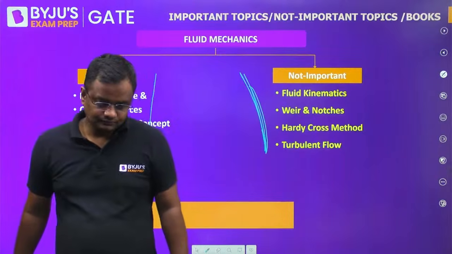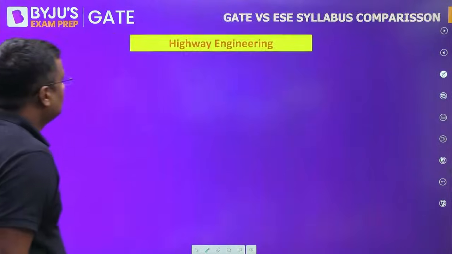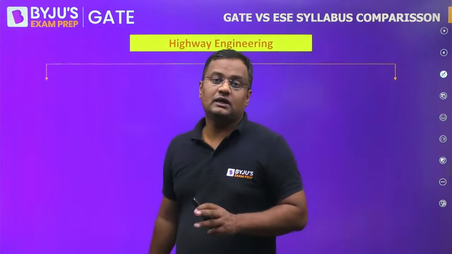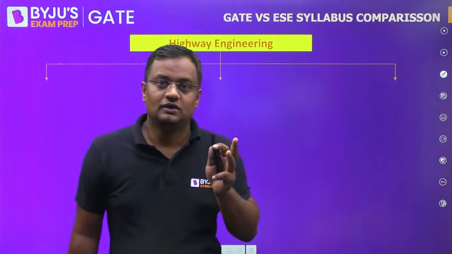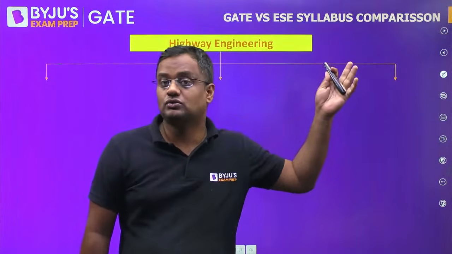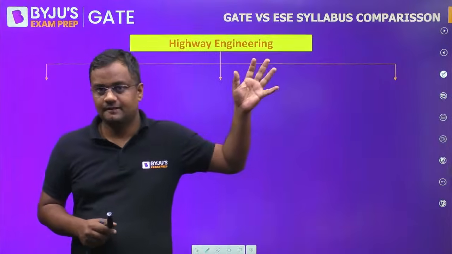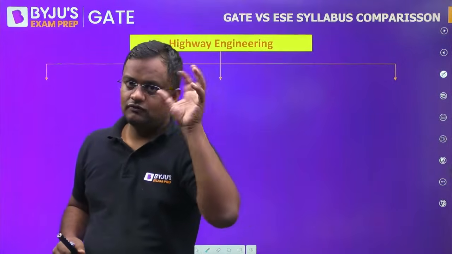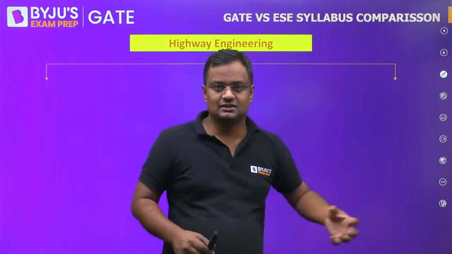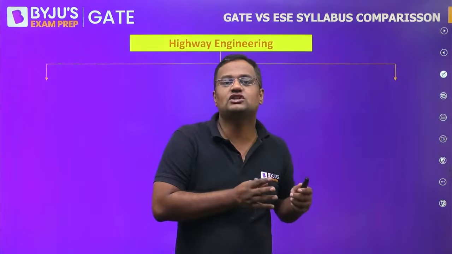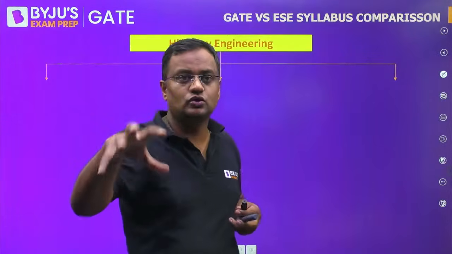Now, moving further to highway engineering. If I compare GATE 2012 and GATE 2024, some subjects have been added which were not in 2012, 13, 14, 15, like building material, railway, airport, PERT CPM and engineering mechanics. It was not earlier, so now 4 to 5 subjects are coming. For the last 5 to 6 years, engineering mechanics, PERT CPM, building material, railway and airport are coming. So obviously the weightage of the other subjects will decrease because all these new subjects are coming.